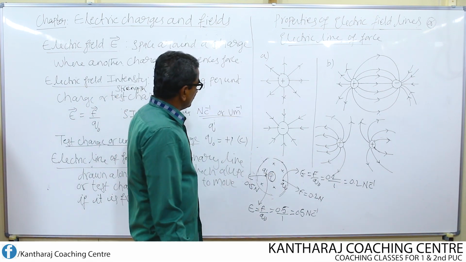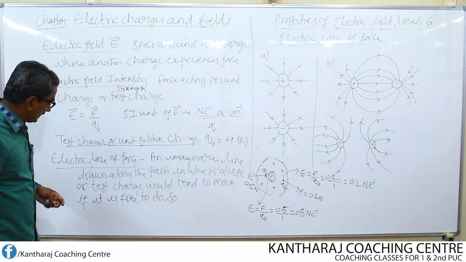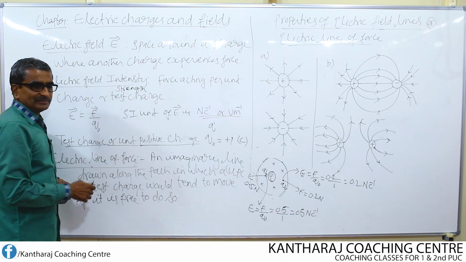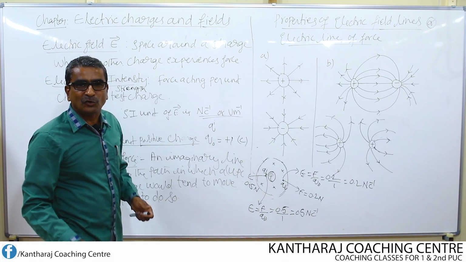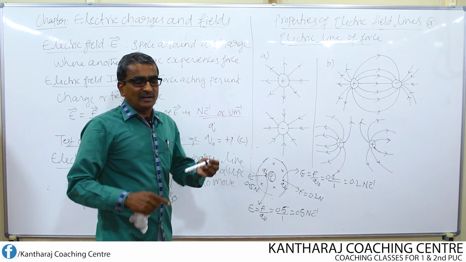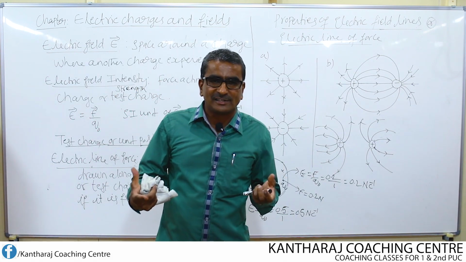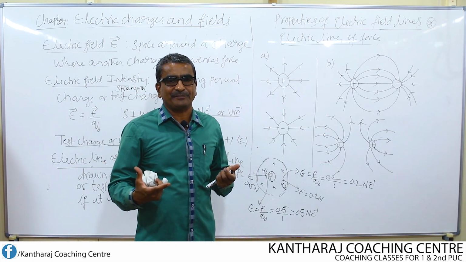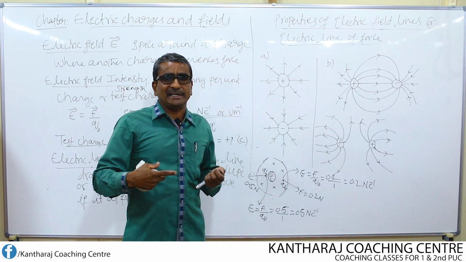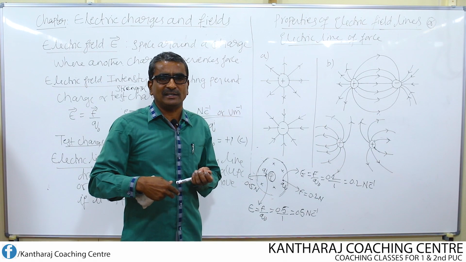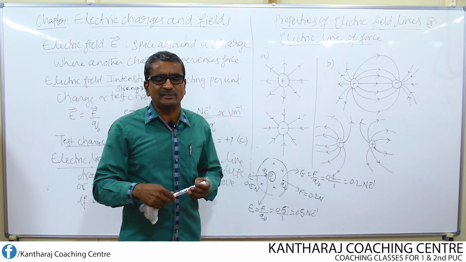Now let us take up one more definition: electric line of force. I told you that all around a charged body or a charge, there exists an electric field. But we are not able to see it. Electric fields are invisible. Electric field, magnetic field, all these fields are invisible.